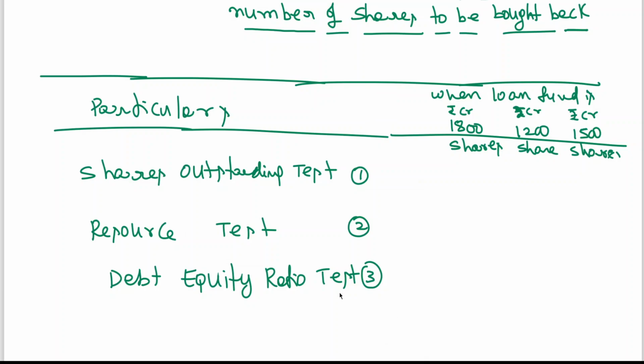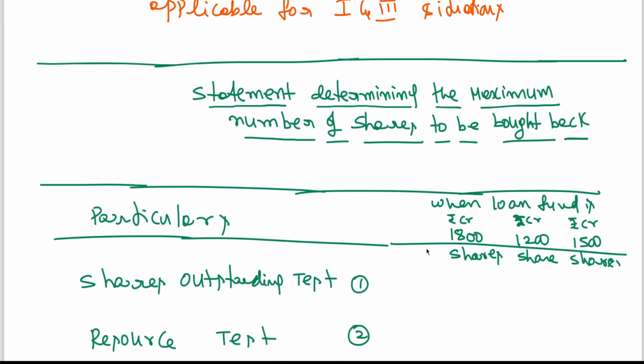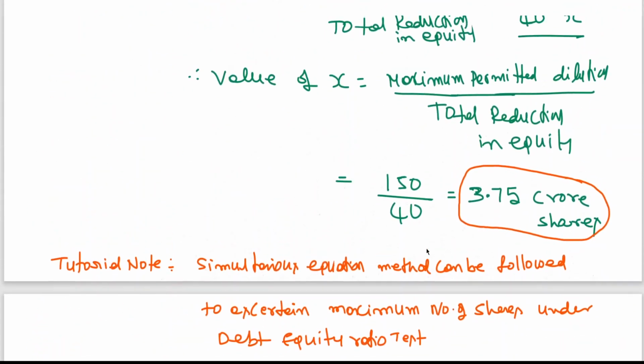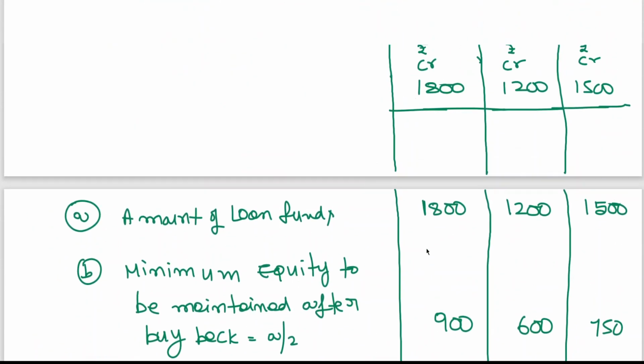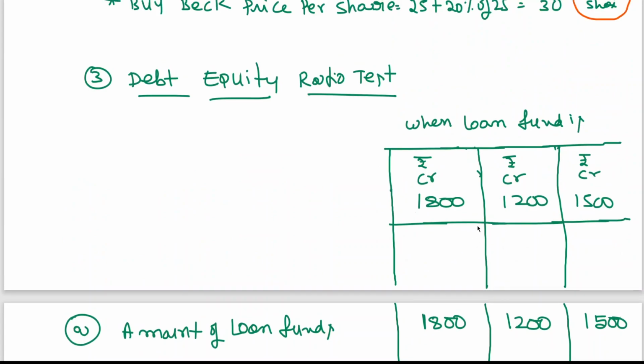My dear friends, only the debt equity ratio test values change. But for 1 and 2, maybe 1800 crores loan, or loan fund is 1200 crores, or 1500 crores, it doesn't affect your shares outstanding test or resource test. I think you are able to understand this. See, for debt equity ratio test, loan fund is important. For shares outstanding test and resource test it is not important. So be it 1800, 1200, or 1500 crores, it doesn't affect the outstanding test, and we need not do it for 3 situations. Only in the case of debt equity ratio test we have done, because basing upon the loan fund, which will change, the maximum number of shares will change.